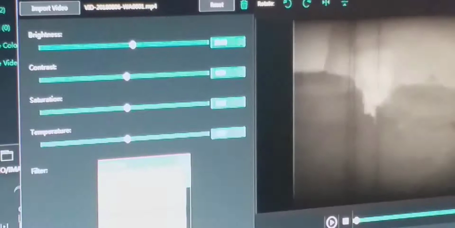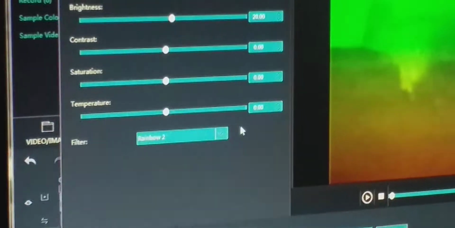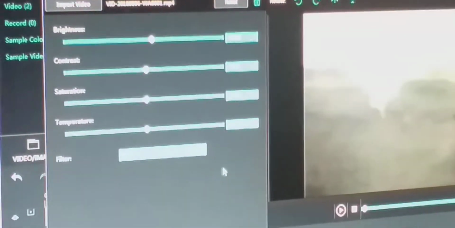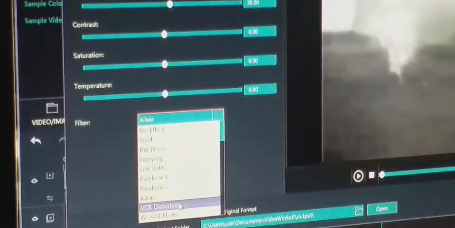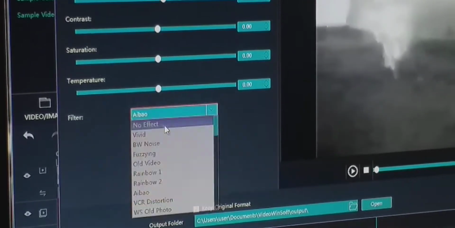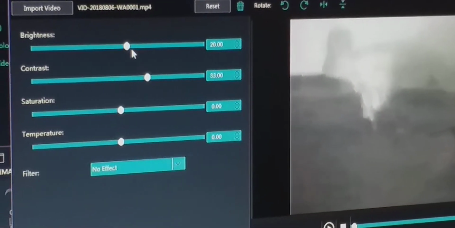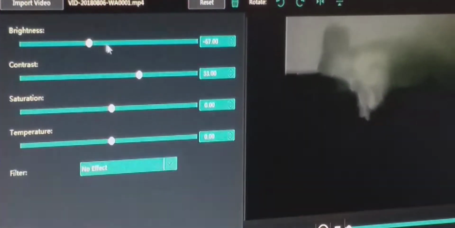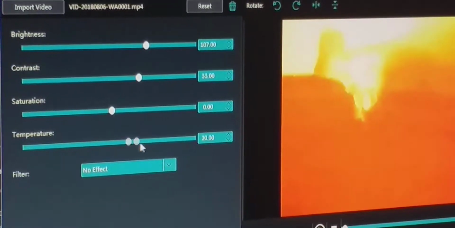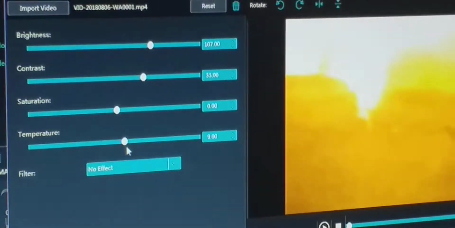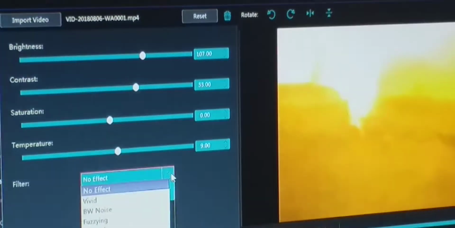You can apply different effects, and with the help of this effect you can save this video for the creation of movie making. You can set contrast, brightness. There are different settings here, through which you can perform different styles,